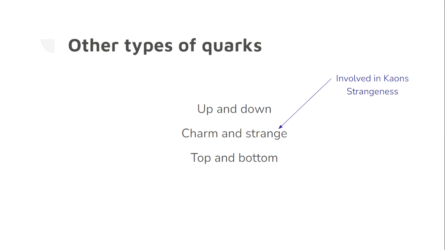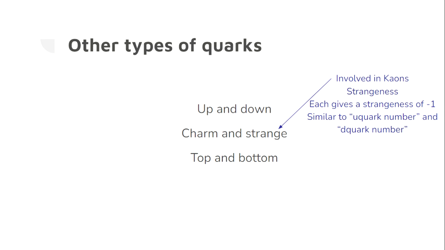Importantly though, strange quarks have a strangeness of -1, while anti-strange quarks have a strangeness of +1. Think of it like how down quarks and, by extension, strange quarks have a charge of -1/3. Similar to strangeness are up quark number and down quark number, which will become important later.